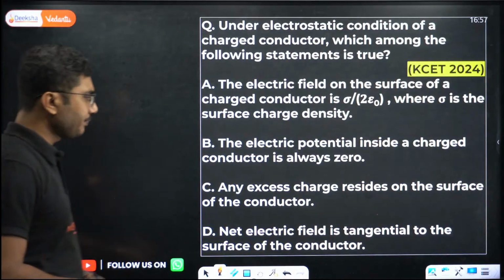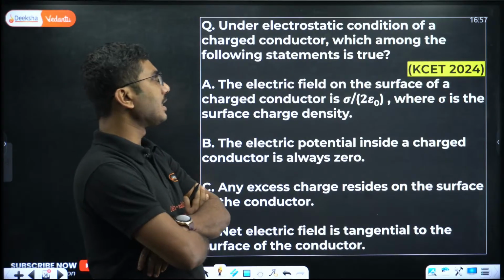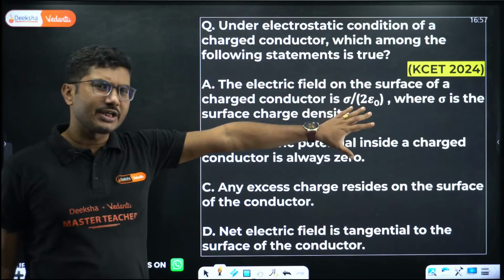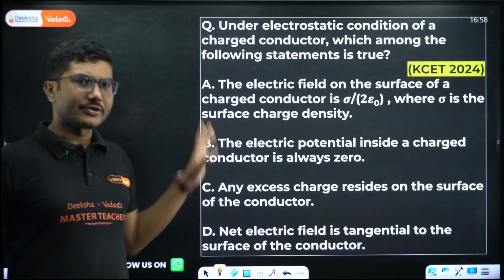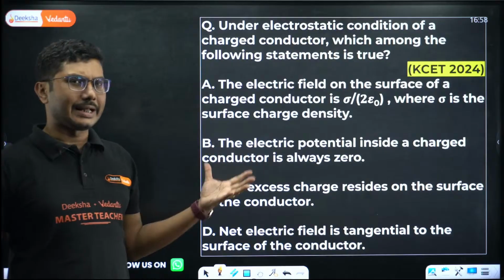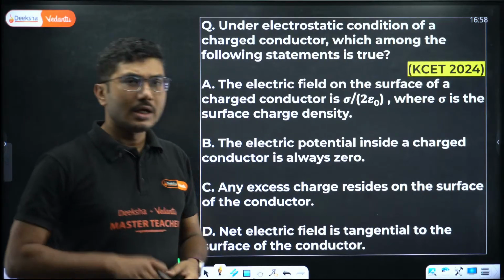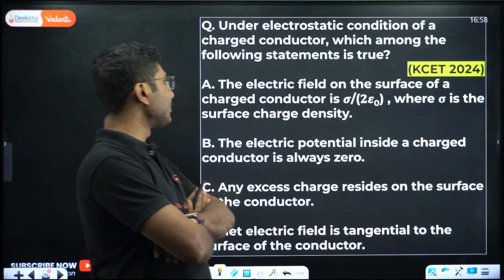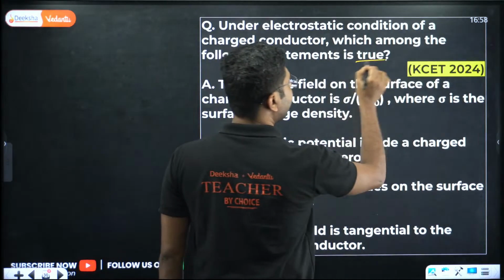Now next question, a little longer question. Under the electrostatic condition of a charged conductor, which among the following statements is true? Now this question is partially from the second chapter, electrostatic potential and capacitance, and partially from this chapter. So combining those two chapters, this is a question. I will not say that this question is purely from this chapter. I should have given this question in the next chapter. Anyway, let's try. You have to find the true statement, the correct statement.